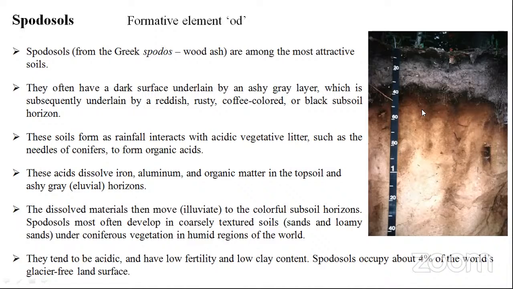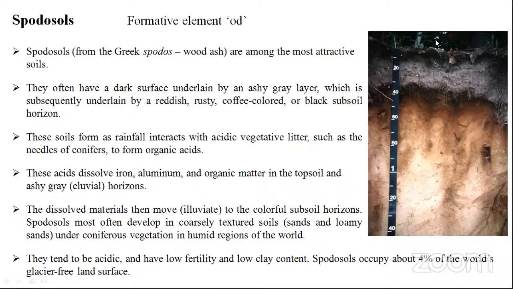So why does this happen? Why this color? All this happens because these soils have rainfall interacting with acidic vegetation litter conditions. Remember, students, what is the main character? These acidic vegetative litters, such as needles of conifers, mostly in coniferous forest. I think in Kodaikanal or Ooty there is a pine forest; you can see this type of conditions there. So these soils have high rainfall interacting with acidic vegetative litter such as needles of conifers and some other organic acids. That's why you can see all these things.